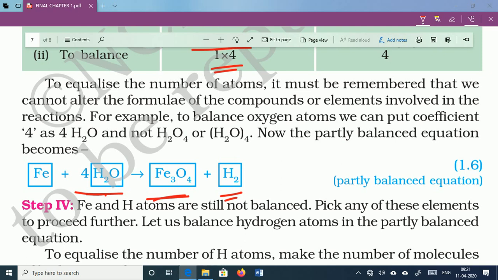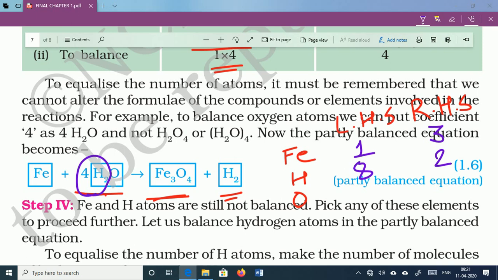So if I talk about the Fe, the hydrogen, the oxygen, in LHS and in RHS, the number of Fe in LHS is 1, in RHS is 3. Hydrogen is now 8 in the left hand side, see here, 4 twos are 8, and right hand side is 2. Oxygen in left hand side is now 4, and right hand side is 4. So now oxygen is balanced.